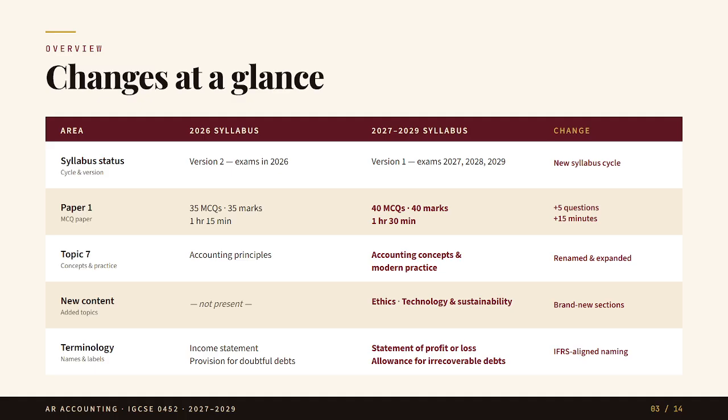Earlier, it was mainly about accounting principles. Now it is called accounting concepts and modern practice. Further, new content has been added. Students now need to study ethics, technology, and sustainability. And finally, some accounting terms have changed. For example, instead of income statement, the new syllabus uses statement of profit or loss. Instead of provision for doubtful debts, it now uses allowance for irrecoverable debts. So students should not only learn the calculation, they should also get used to the new names.